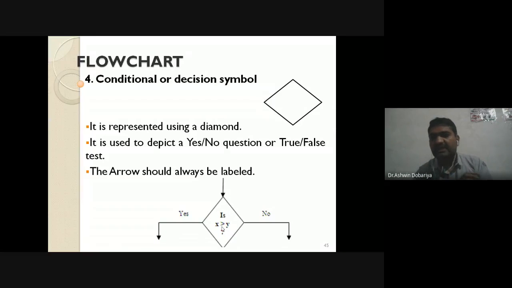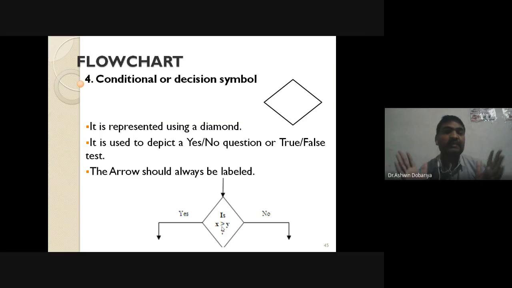We will never check any condition which has both possibilities, like a condition 50% true, 50% false. That kind of situation will never come in programming. So you always have to think about what you want to do if the condition becomes true and what you want to do if the condition becomes false. You have to think about only two sides.